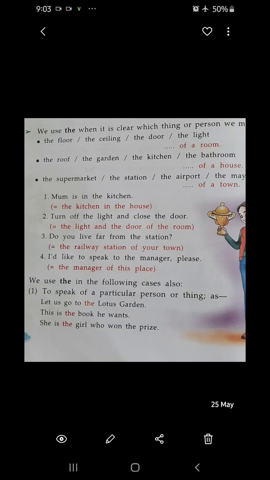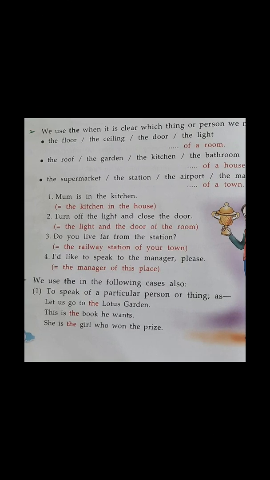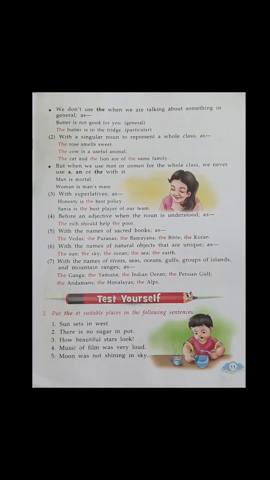Now the place. Let us go to the lotus garden. The lotus garden is famous. We have only one lotus garden, right? So that is the particular or the specific lotus garden. So we have used the lotus garden. This is the book he wants. Now here is a specific one book, so they have added the.